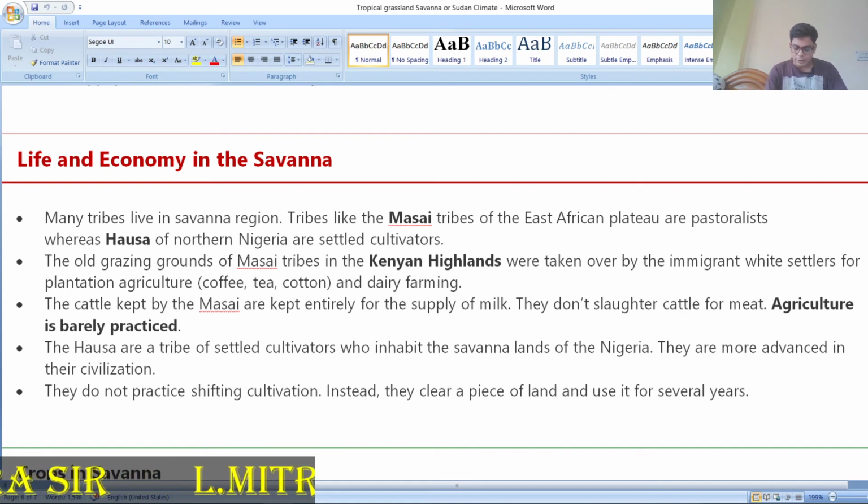Veld in South Africa, also known as the veld: cattle and sheep are reared, and the famous merino wool. Merino wool is one of the famous wools used for making mufflers and sweaters. Australia's tropical grassland is known as the Downs. The rainfall is very low, 50 to 100 centimeters, and beef cattle, goats and sheep are abundant, and a large quantity of beef, wool and hides is produced in that area.